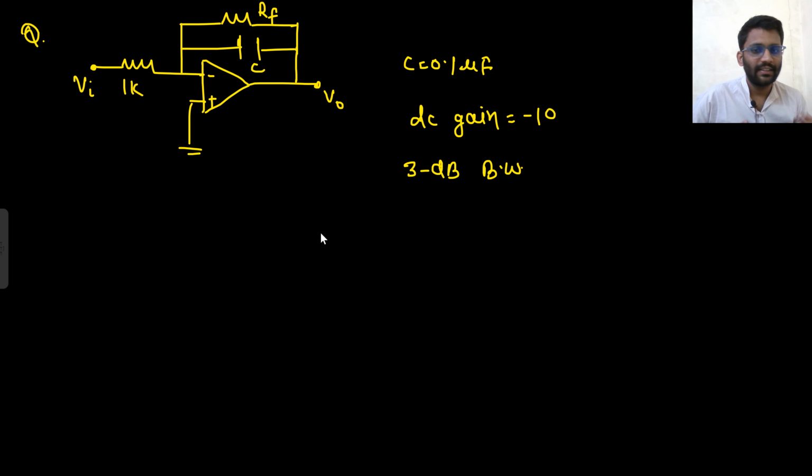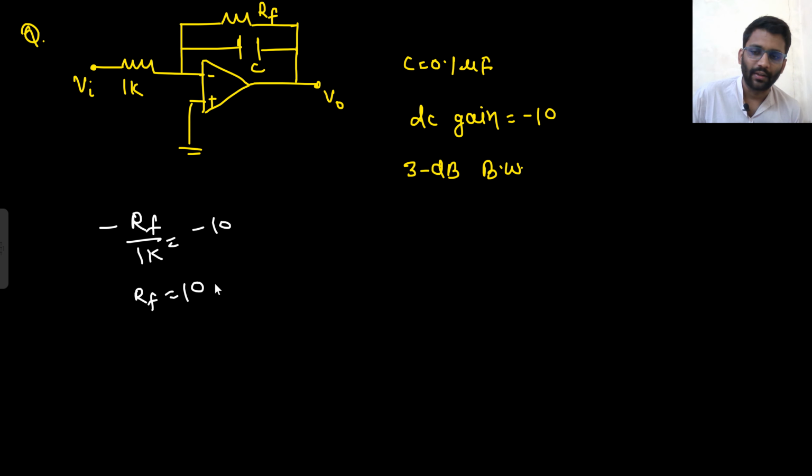Now this question was given, DC gain was given. What will be the DC gain of this circuit? That would be minus RF by 1K, that is equal to minus 10. So RF value is 10 kilo. You needed to find 3 dB bandwidth. They asked in hertz or radian per second. I don't know how they asked. Let me check. Okay, they asked in hertz. So in hertz we need to calculate.